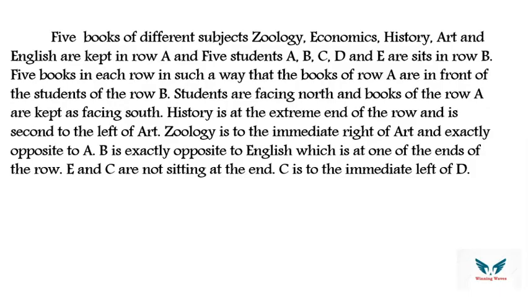Okay, so this is question number 1, which we have brought from the concept called linear arrangement based on 2 different parallel rows. 5 books of different subjects: zoology, economics, history, art and English are kept in row A. And 5 students A, B, C, D, E are seated in row B. Students are 5, books are also 5. The books of row A are in front of row B, means both are facing each other.